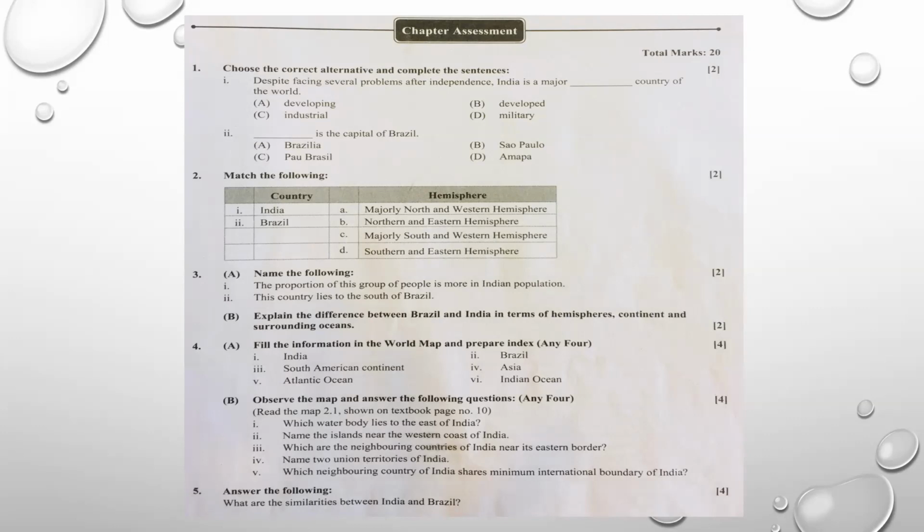As I've told you, you can do this in your rough book, or on a full scape, and all the full scapes which you have solved based on assessments you can keep in one file. So you will have a proper revision of all the tests which we are doing and solving in our lectures. I hope you all will be able to do this. Take a screenshot or a photo of this paper. First, revise everything for two to three days: all the questions, fill-ups, match the following, everything. Then sincerely try to solve it, so that you will come to know whether in 1 hour you are able to complete this paper in neat and clean handwriting according to the board pattern.